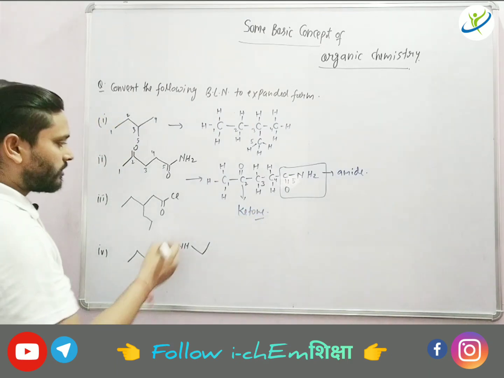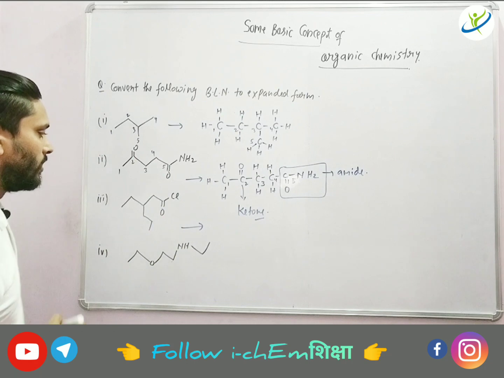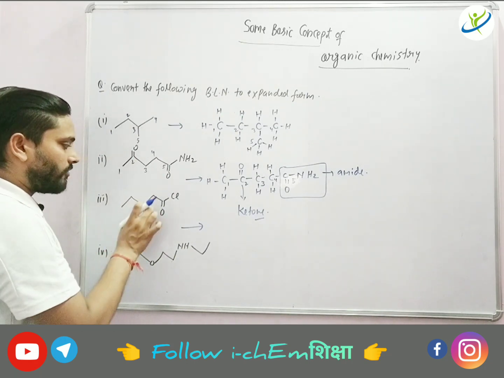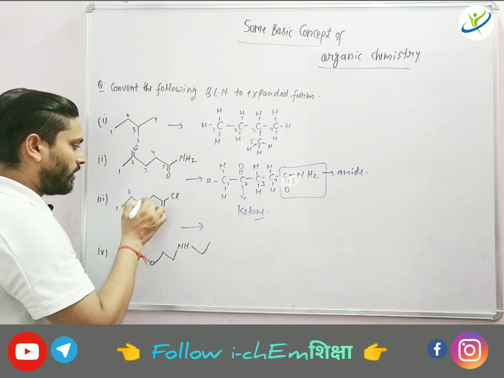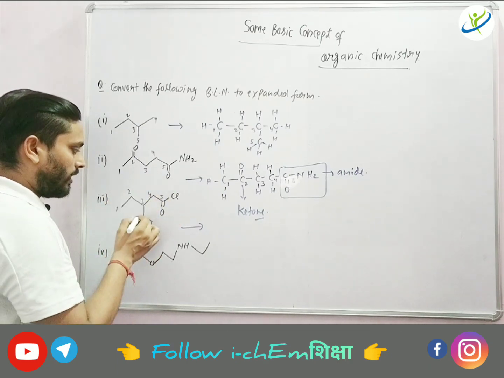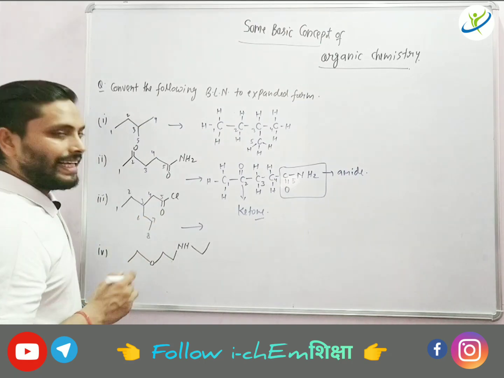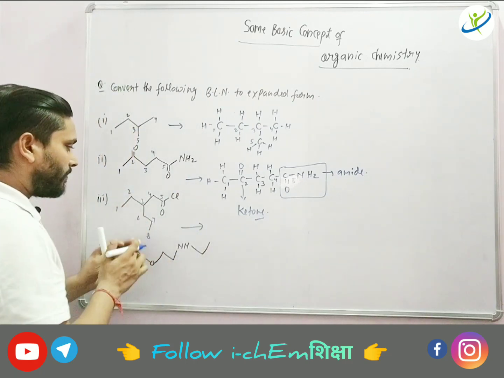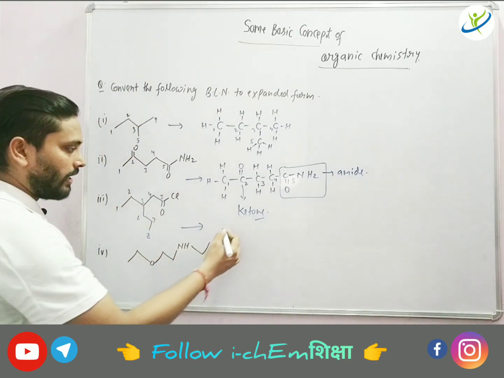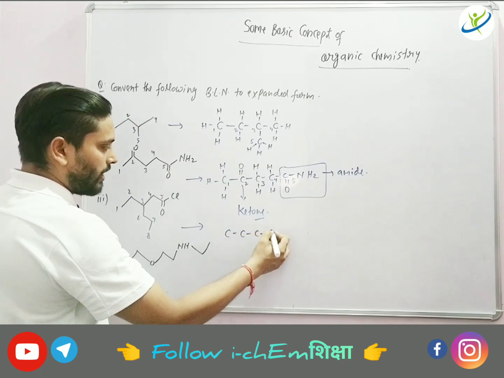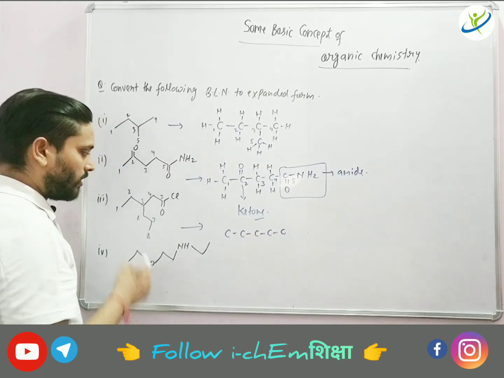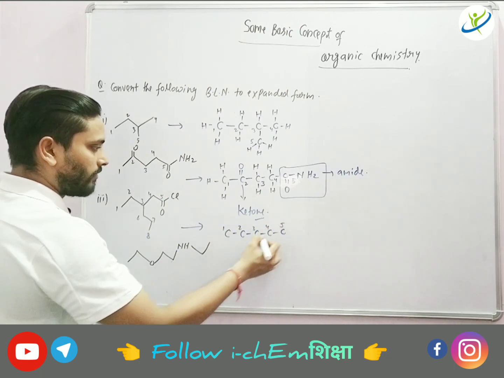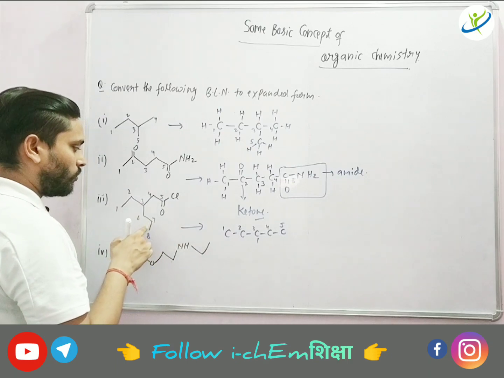Right? Likewise, in the third one, if you see third one, then how many carbon? If you see here, different kinds of carbon are there on different carbon. 1, 2, 3, 4, and 5. Okay, here 6, 7, 8. So total 8 carbon you have to draw. 5 carbon in straight chain and 3 carbon on third carbon. Suppose this is 1, 2, 3, 4, and 5. On third, how many carbon? 1, 2, 3.